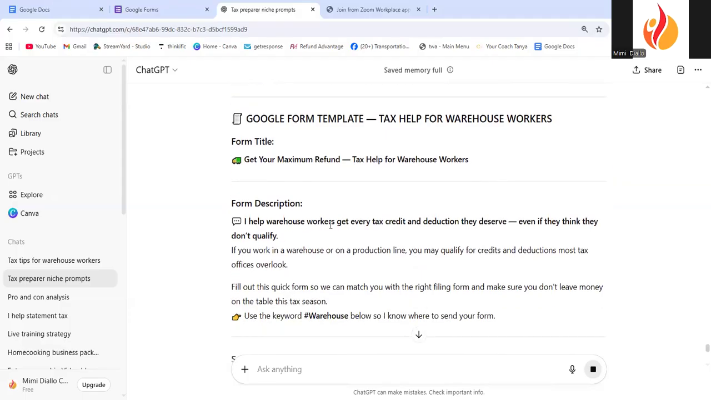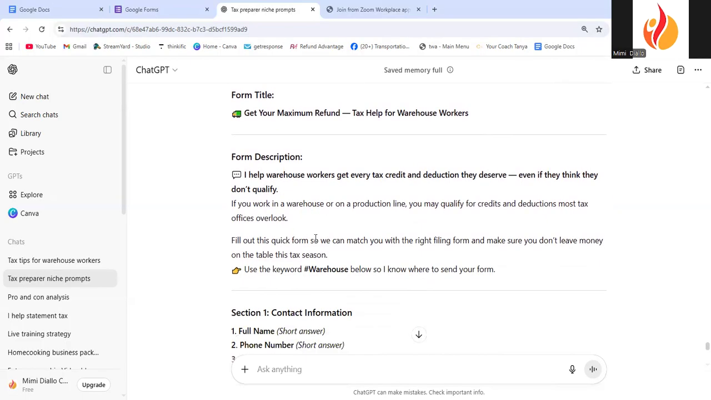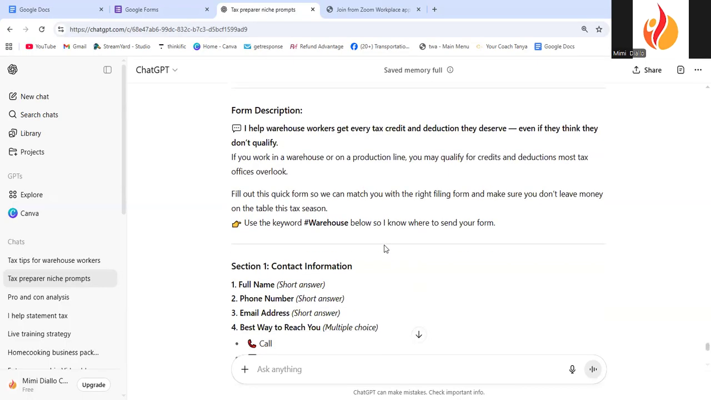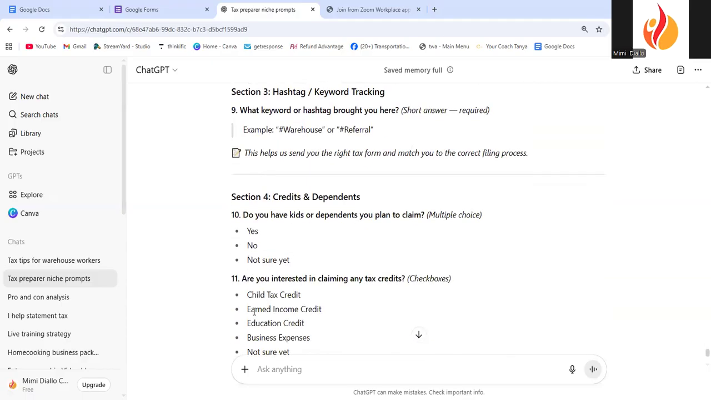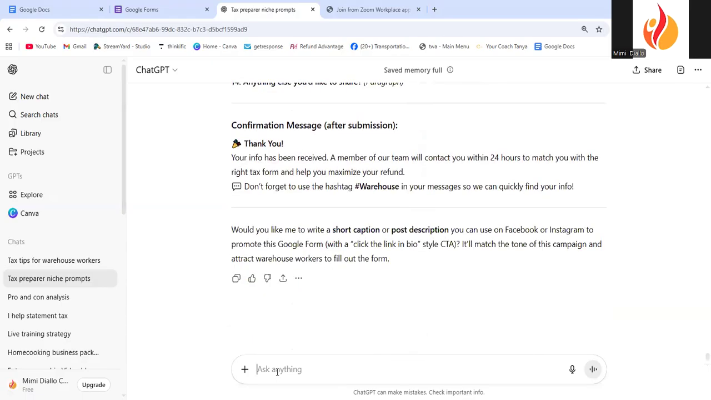You see, I help warehouse workers get every tax credit and deduction they deserve, even if they think they don't qualify. I don't like that one. I help you qualify for credits and deductions most tax offices overlook. Fill out this quick form so we can match you with the filing. I can use this help statement, which is different from this one, or I can ask it to give me more. Okay, let's see.